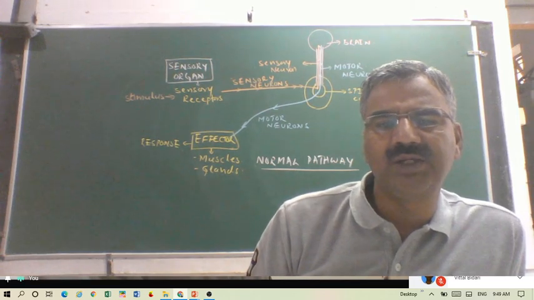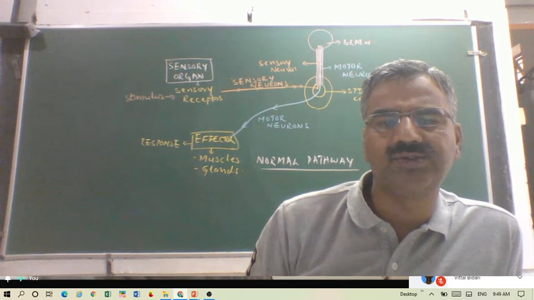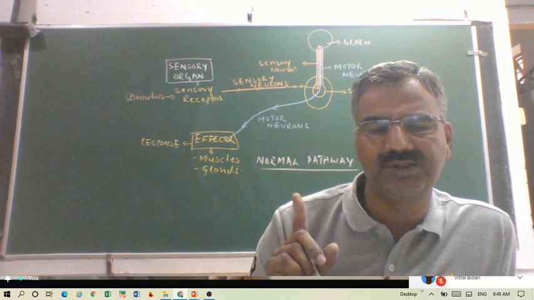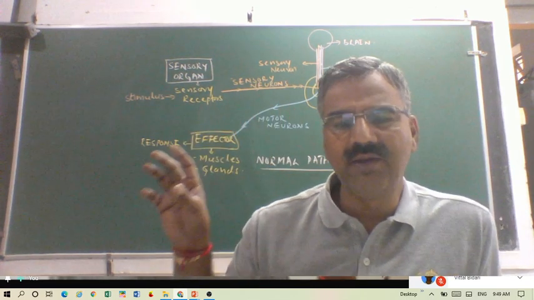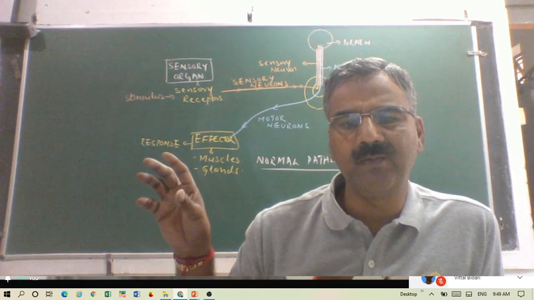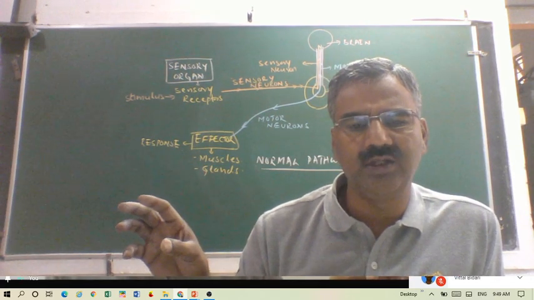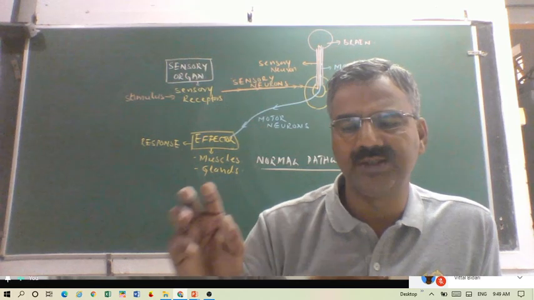Any information from the sensory organs to the brain is by sensory neurons, and any information from the brain to the effectors is by motor neurons. Okay, motor neurons. Any question here?